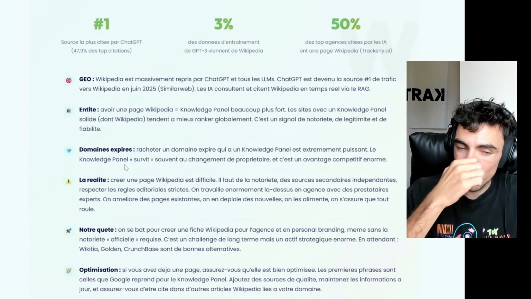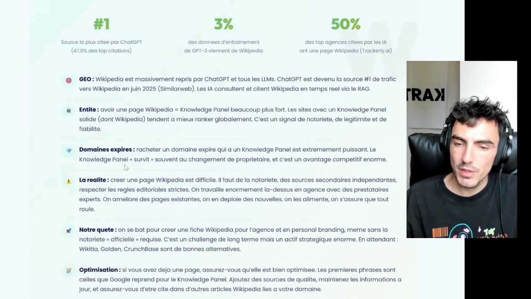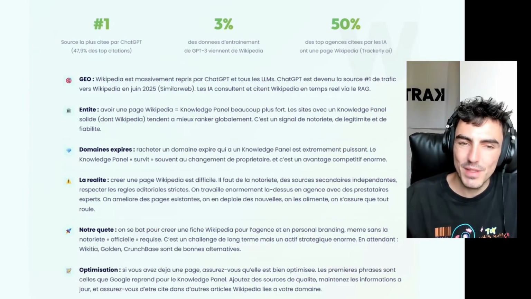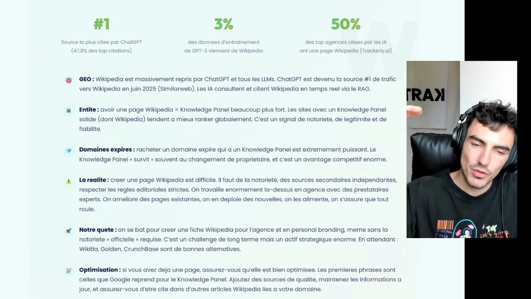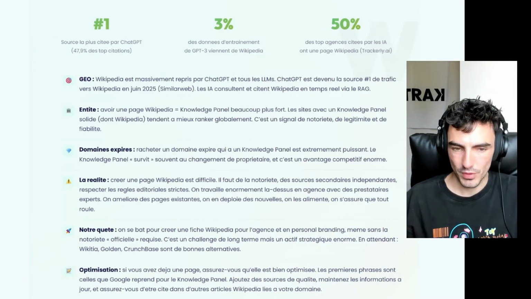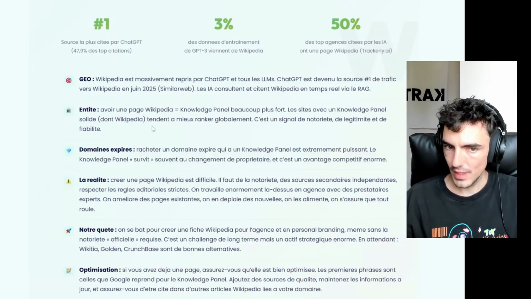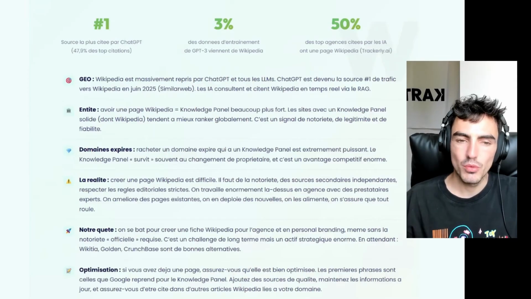One thing to know is that an expired domain that has a Wikipedia listing, that has a knowledge panel, that has a GMB, these expired domains stand out more, rank better, and are more effective. And with our clients, we see it too.